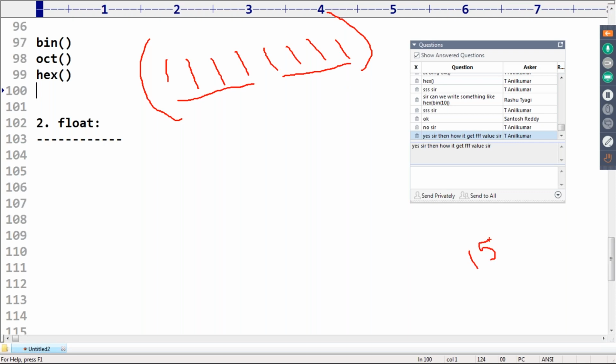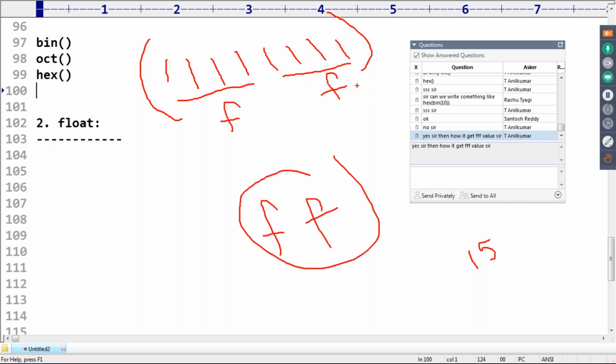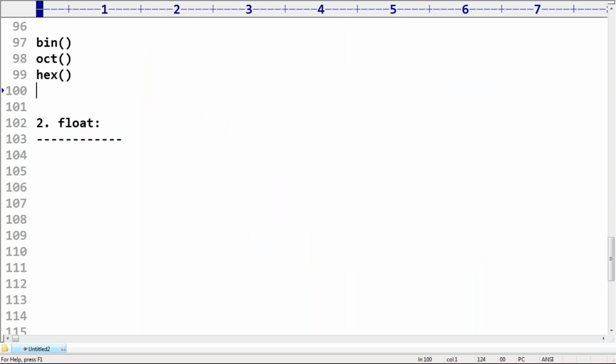4 ones means 15. How can you specify 15? F. Again, next 4 ones are there, again F. So FF is the value of this binary number. Remember, F means 15. This is a small shortcut.